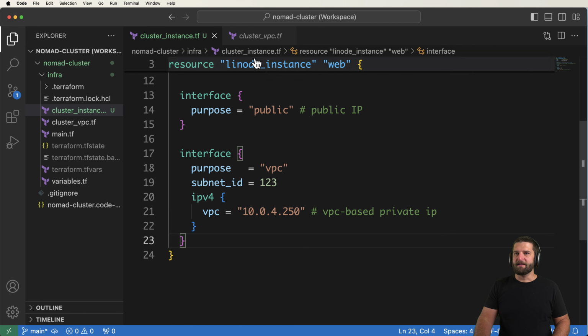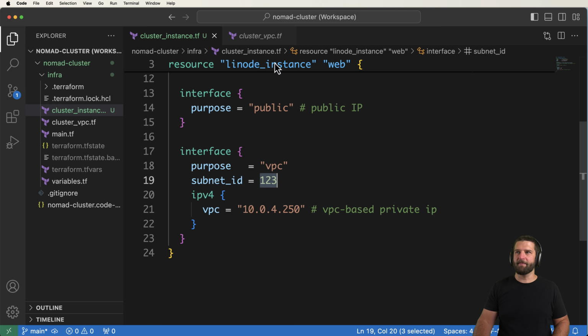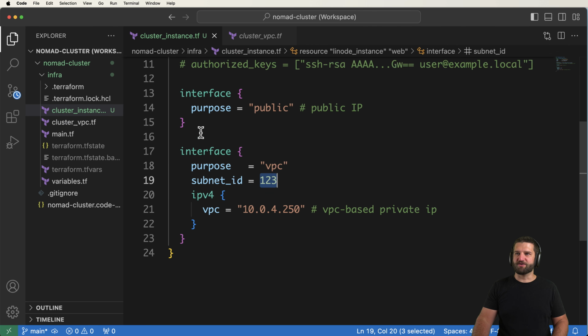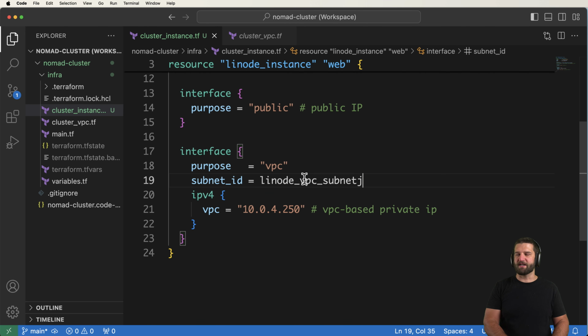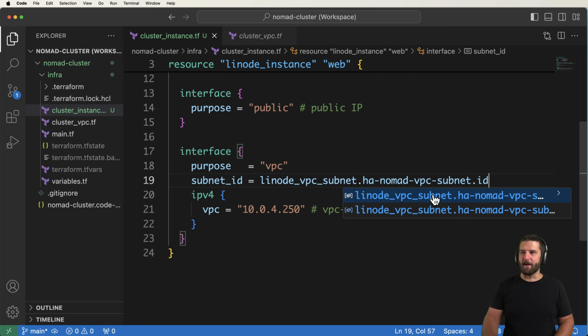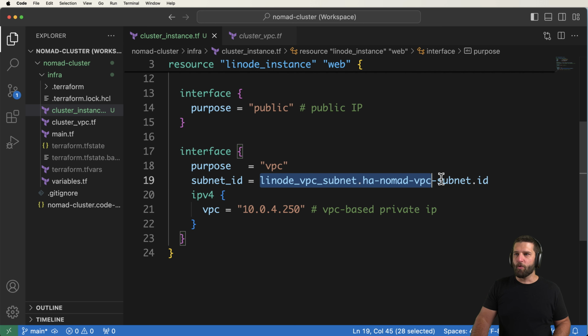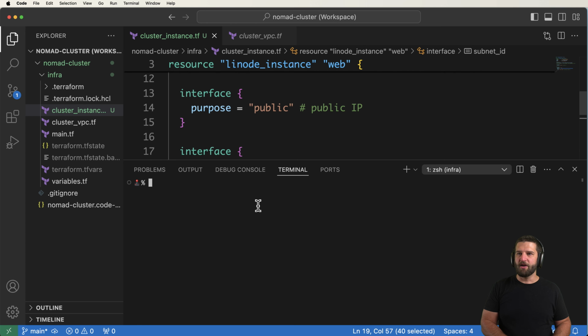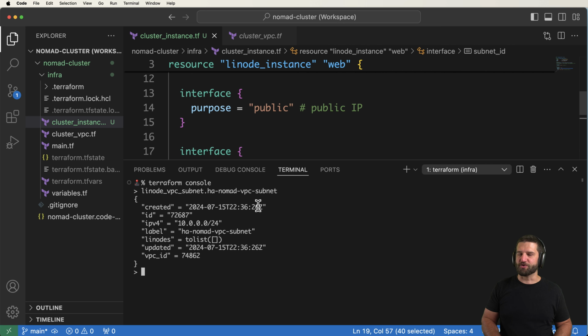Now, there's a lot of different ways on how you might want to do this. Well, probably two of them. One of them is just to get the actual ID itself. The other one is to use Terraform for what Terraform does well, which is that dot notation stuff that we've seen, and just make sure that you do .id. Once again, if you're confused about what that might do or what it looks like, you come into the Terraform console, paste in the resource you're looking at, and then look for the thing that you need.